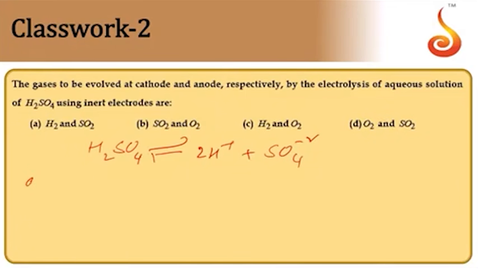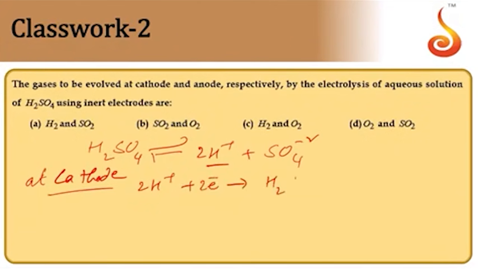At the cathode, H+ ions migrate and undergo reduction. So at the cathode, liberation of H2 gas takes place.